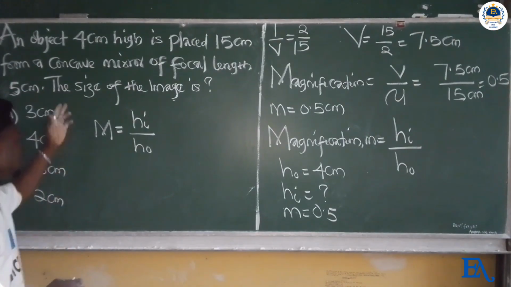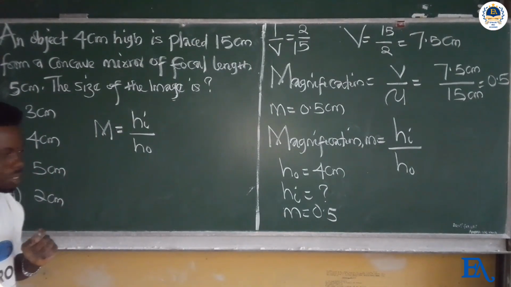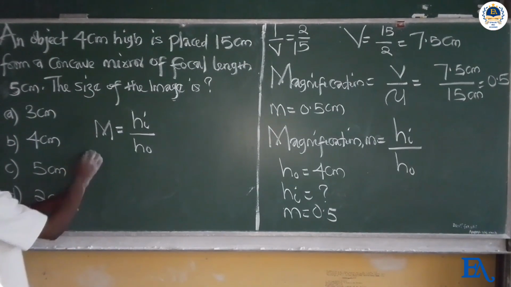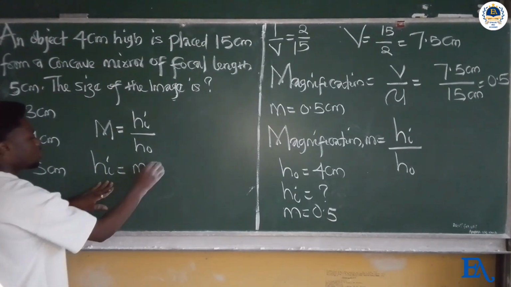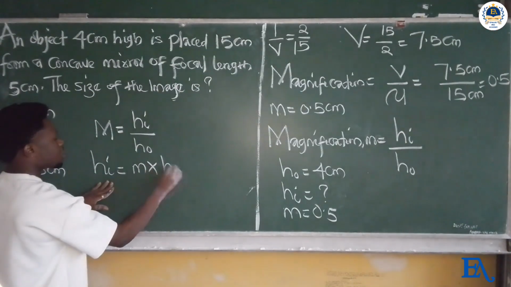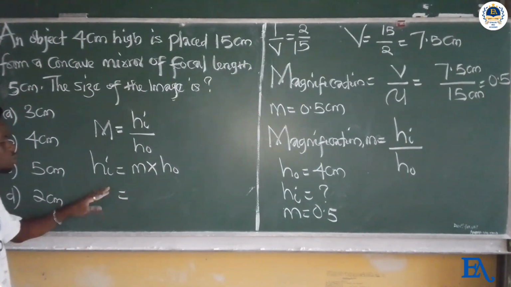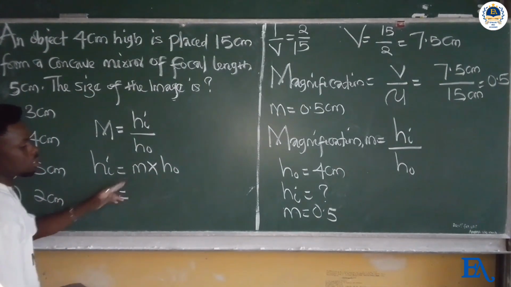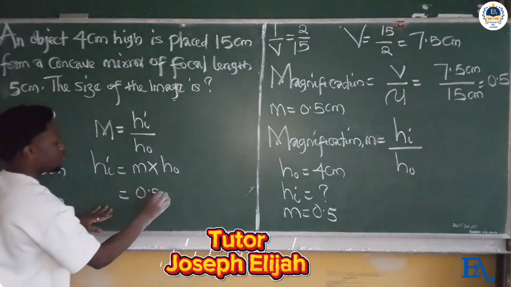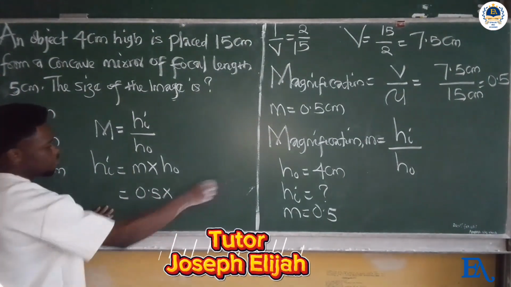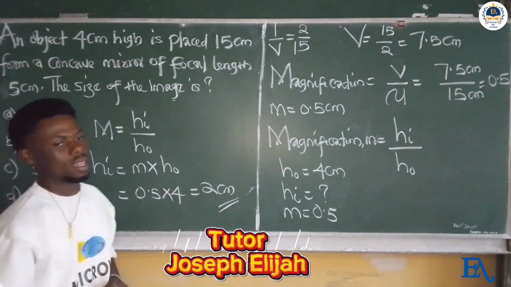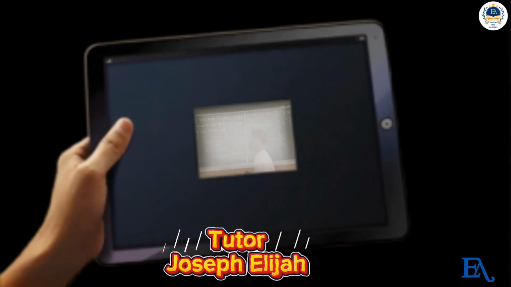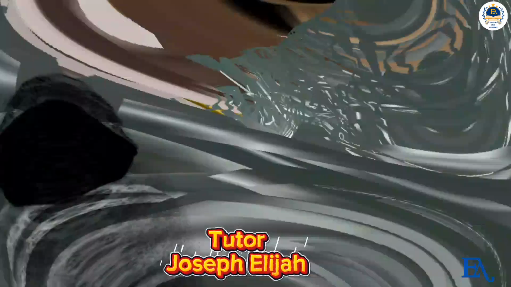The size of the image is, alright, so Hi is equal to magnification times object height, which is 0.5 times 4, which equals 2 centimeters. So the correct answer is 2 centimeters, and the correct option on the board is option D, 2 centimeters.